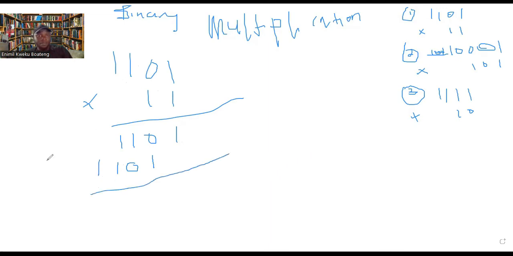But you can see that we are not done, so what we can do is add to get our final answer. So we are adding these numbers to these numbers. Now, 1 1 0 1, and then 1 1 0 1. There's nothing here. So 0 plus 1 is 1, 1 plus 0 is 1. But 1 plus 1 is 2, and we know 2 in binary is 0 and a carry of 1.